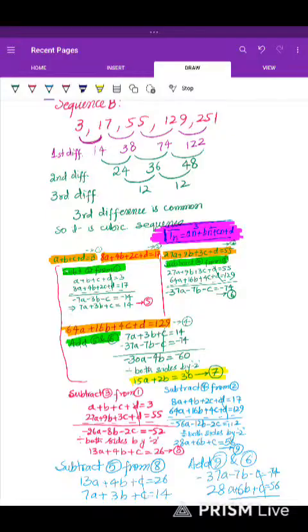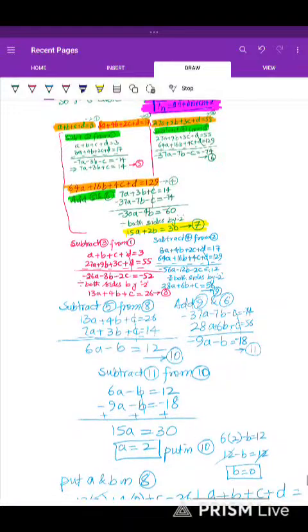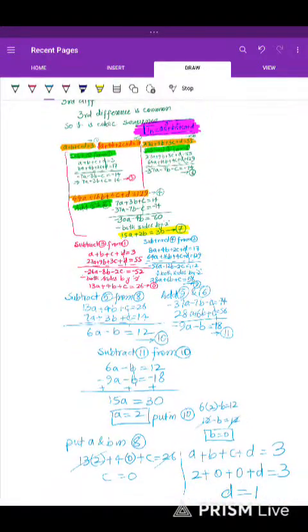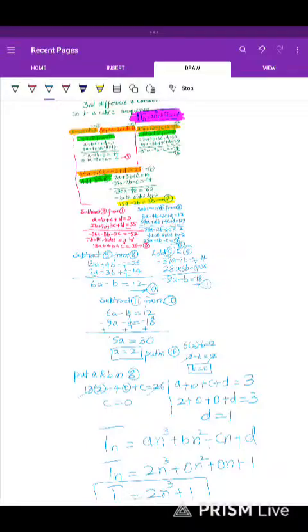So 1, 2, 3, 4, four equations highlighted with orange color. They are solved with extensive working to get values of A, B, C, D, and finally we could find the nth term of the sequence. And this nth term of the sequence is 2n cube plus 1.